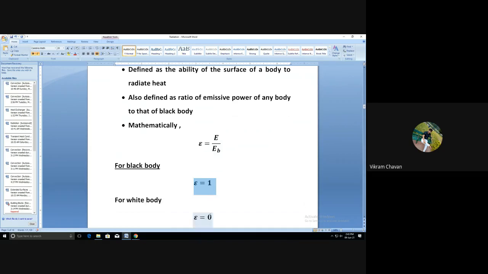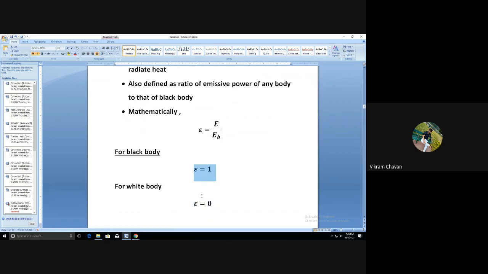In case of a white body, we consider it as a body which reflects all the radiation impinged or incident on the surface. Such a body will be considered a white body, so its emissivity will be considered as 0.